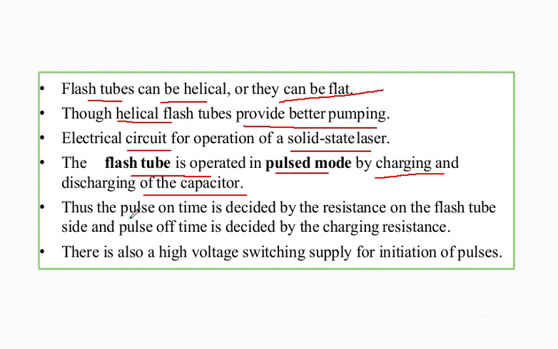Thus, pulse on time is decided by the resistance of the flash tube, and pulse off time is decided by the charging resistance. And there is also a high voltage switching supply for initiation of pulses.